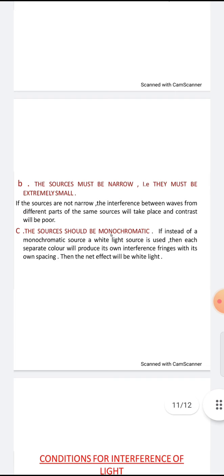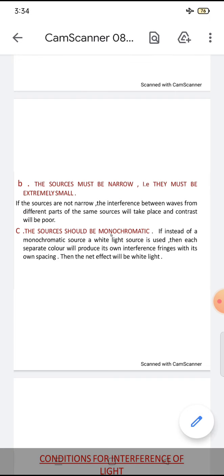The source must be narrow, that is, it must be extremely small. If the source is not narrow, interference between the waves from different parts of the same source will take place and contrast will be poor. It means if the source is not narrow, there is interference between waves from different parts. So the source must be narrow and extremely small.